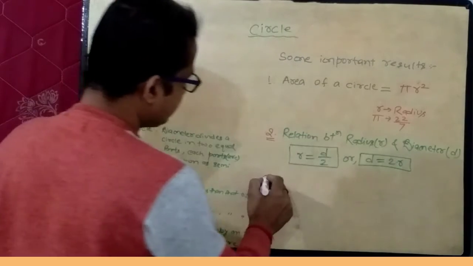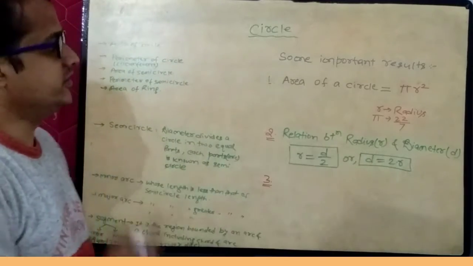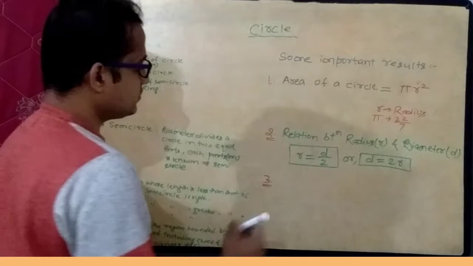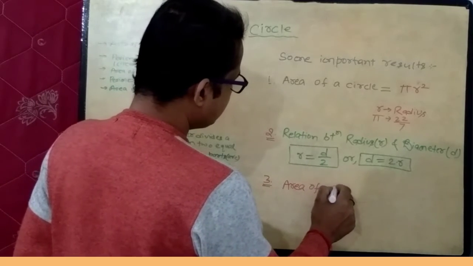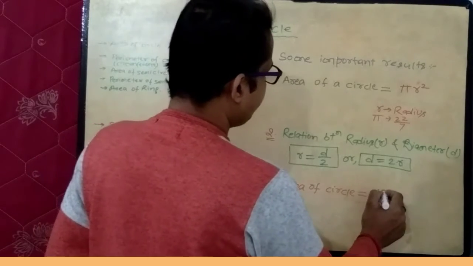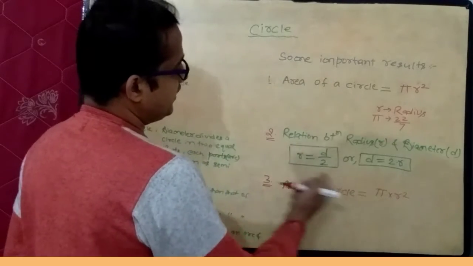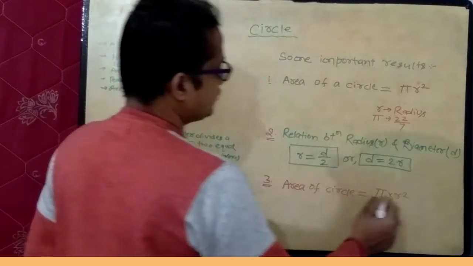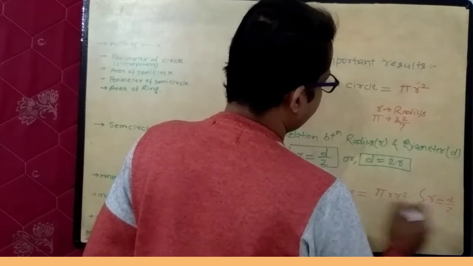So if we wish to find out area of circle in terms of diameter, area of circle equals pi into r square. So r in terms of d is r equals d upon 2.